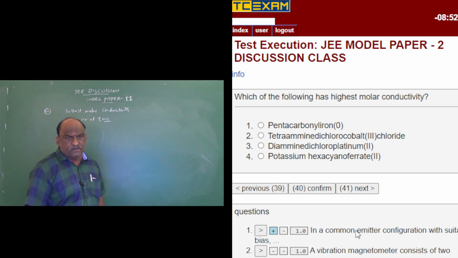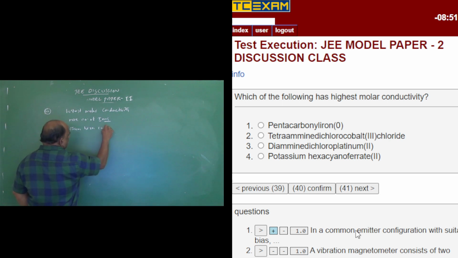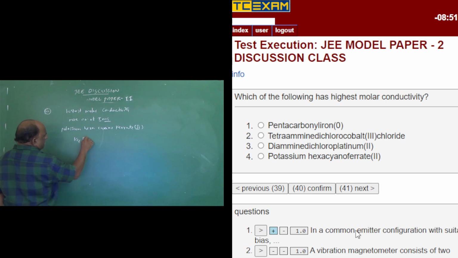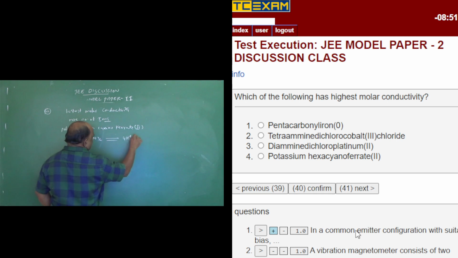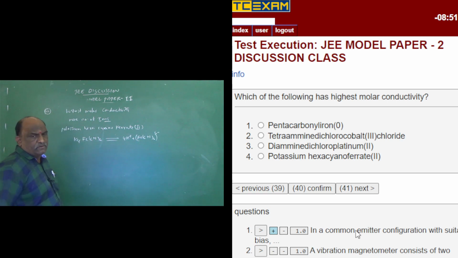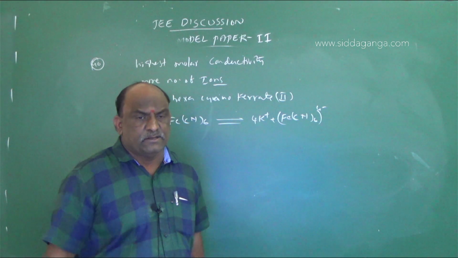We should go with potassium hexacyanoferrate(II), K4[Fe(CN)6], which gives 4K plus and [Fe(CN)6] 4 minus. Total number of ions is 5. So more number of ions, molar conductivity is more. Least number of ions, least conductivity.